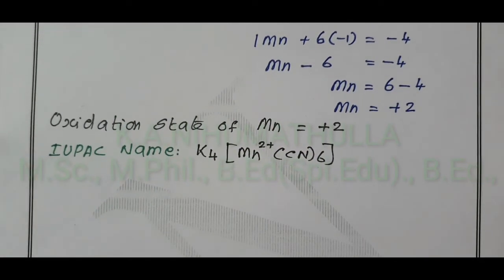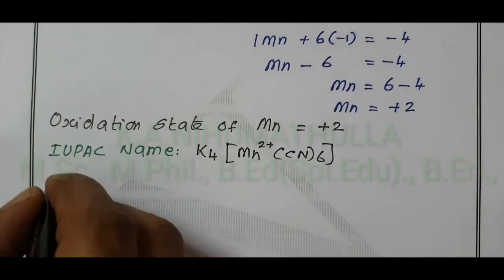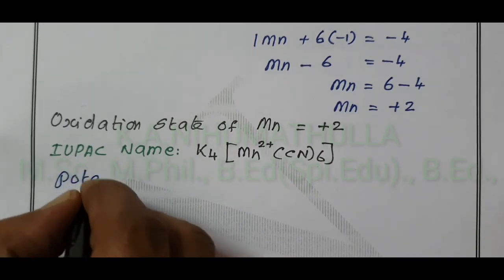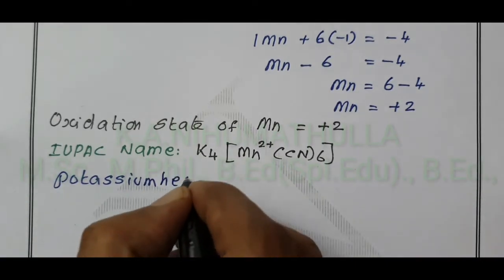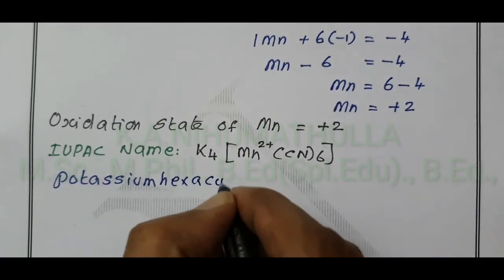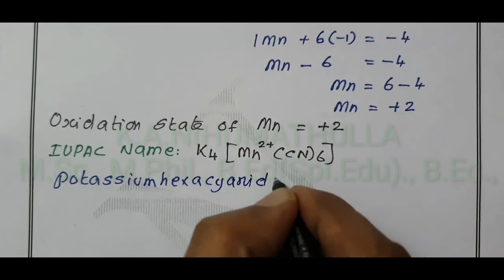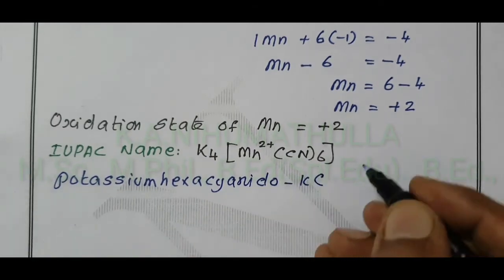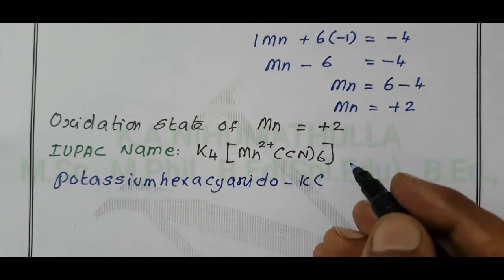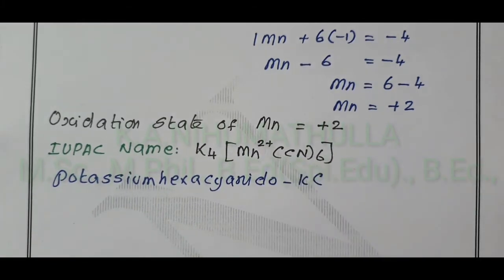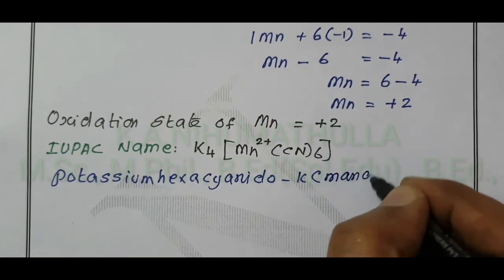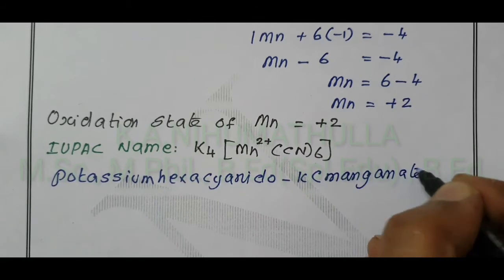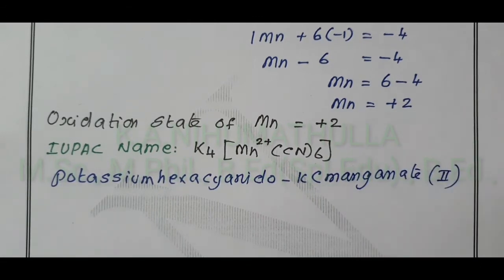You know very well, starting from the positive ion, potassium, hexacyanido kappa-C. It is a negative complex, therefore the name of the central metal ion ends with 'ate': manganate. The oxidation state 2 in Roman numerals. This is the IUPAC name.